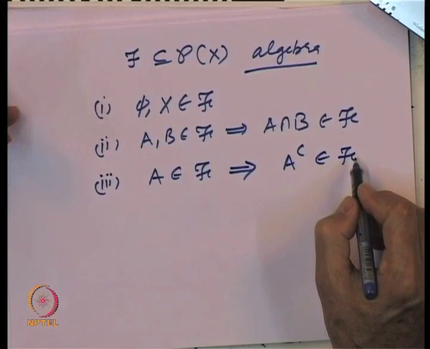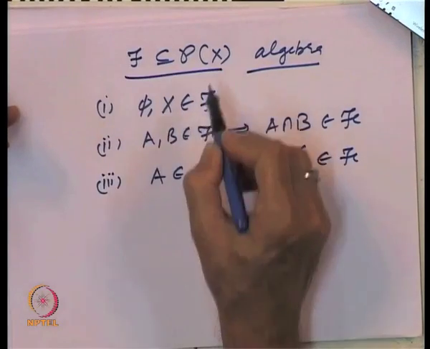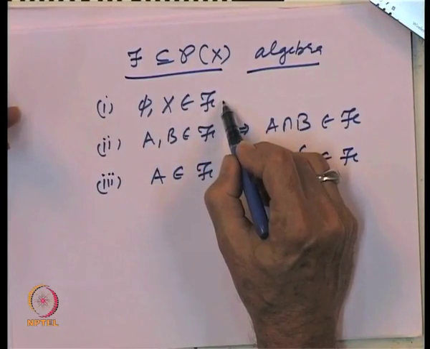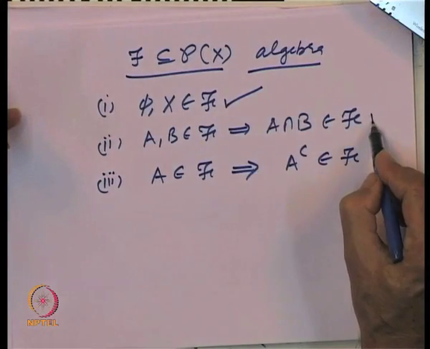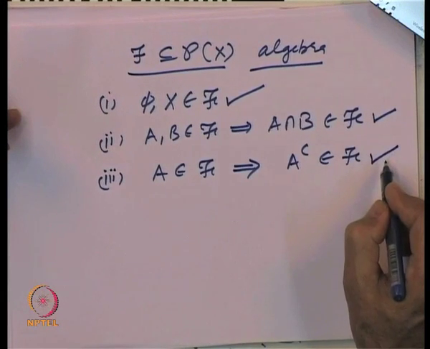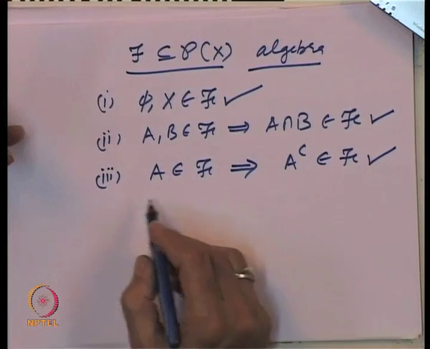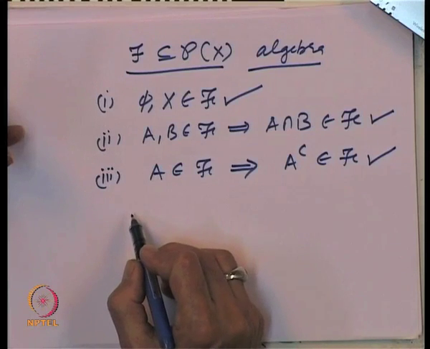So, an algebra of subsets of a set X is a collection of subsets of X which includes the empty set and the whole space. It is closed under intersections and it is also closed under complements. And the last time we looked at some examples of algebras and semi-algebras.